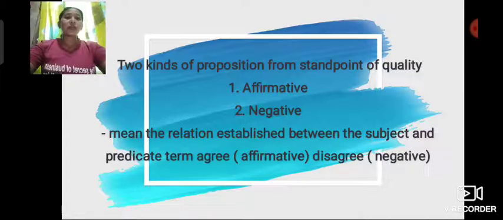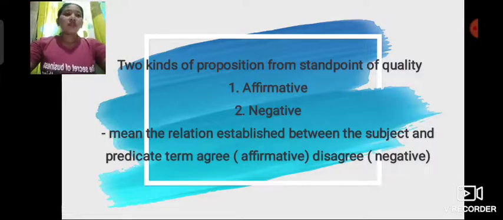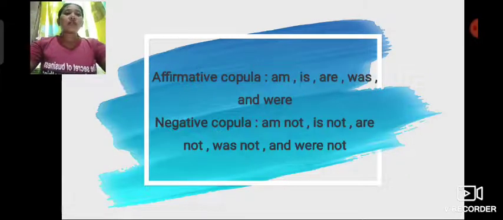Two kinds of proposition from the standpoint of quality. So this time, this is quality. The first is affirmative and the second is negative. This means the relation established between the subject and predicate term: if they agree it is affirmative, if they disagree it is negative. The affirmative copula is found in am, is, are, was, and were.